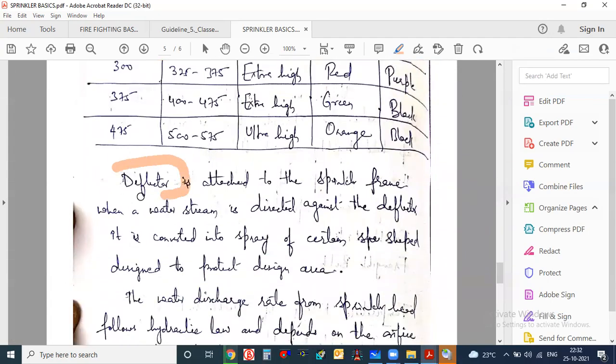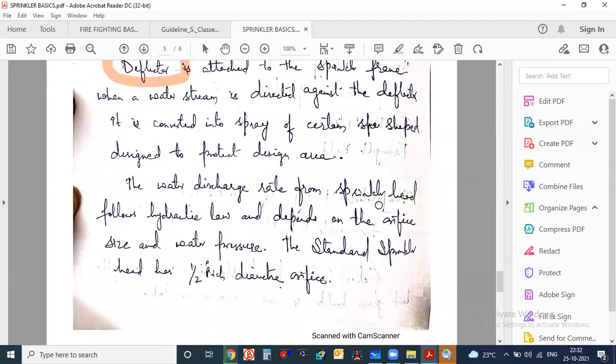What is the meaning of deflector? Something is written about the deflector. Deflector is attached to the sprinkler frame. When a water stream is directed against the deflector, it is converted into a spray of certain shape designed to protect the design area. The water discharge rate from the sprinkler head follows hydraulic law. It depends upon the orifice size and water pressure. The standard sprinkler head has a ½ inch diameter orifice.